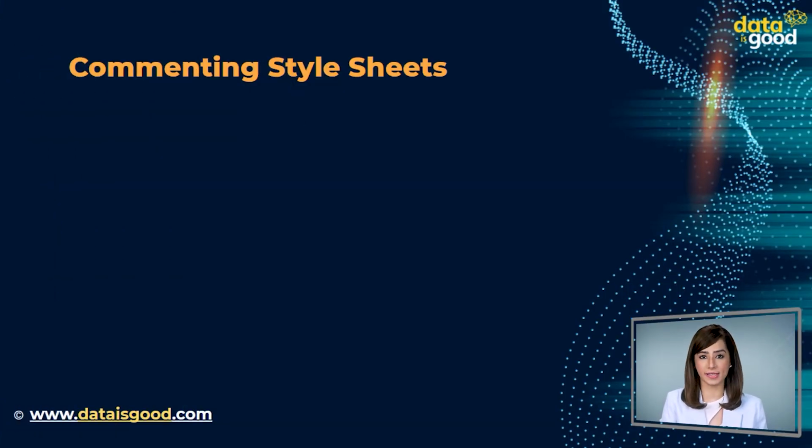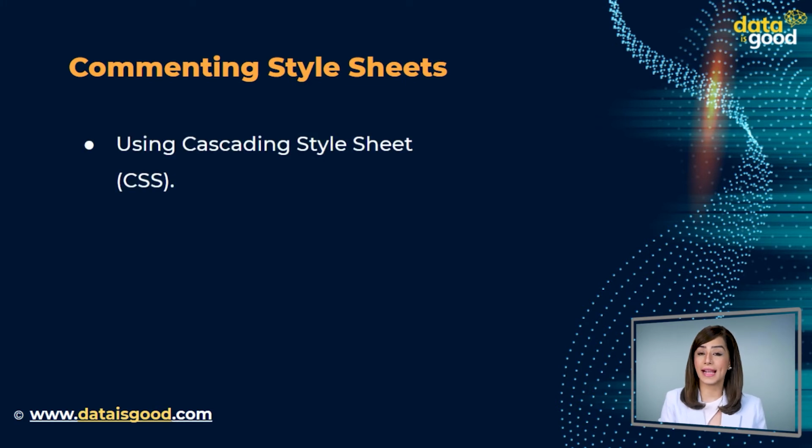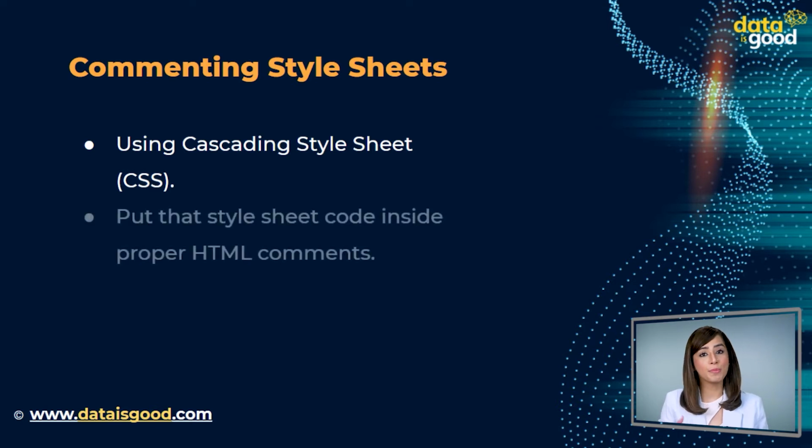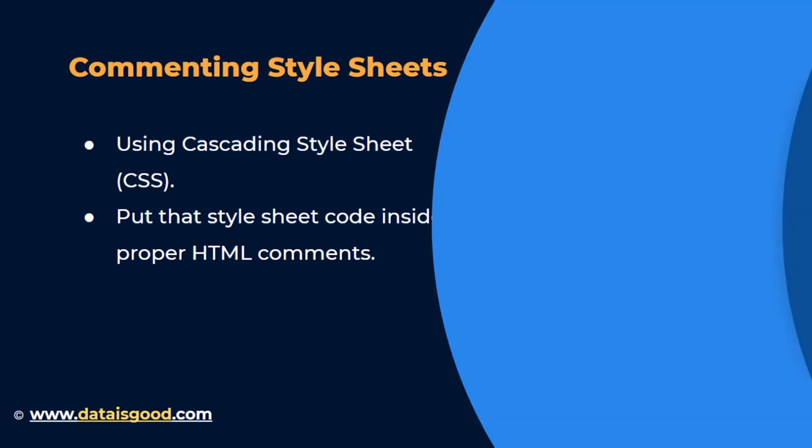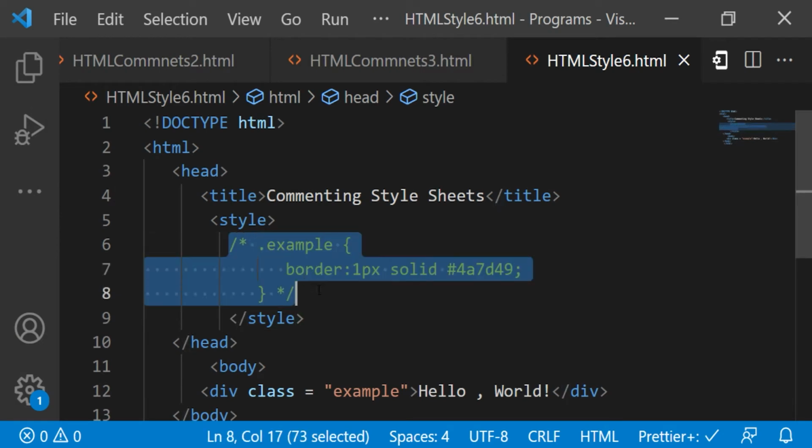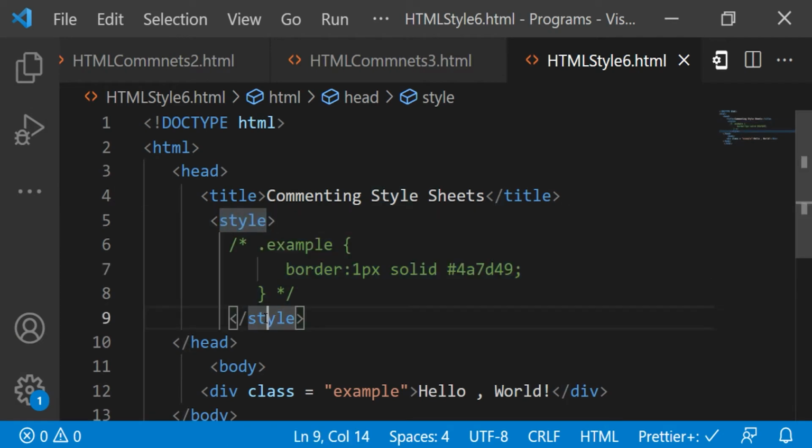Commenting style sheets. Though you will learn to use style sheets with HTML in a separate tutorial, here you must make a note that if you're using a cascading style sheet in your HTML code, then it is recommended to put that style sheet code inside proper HTML comments so that those old browsers can work properly. Here we are commenting style sheets. Inside the style sheet, we are using the comments. The border showed in the output. This code will be ignored.